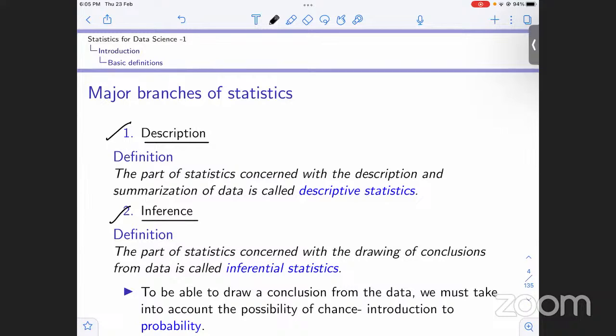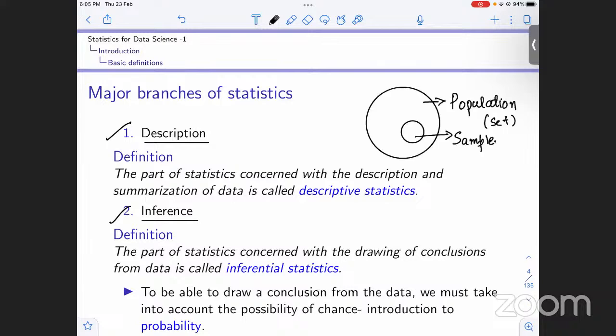So what we do is we draw conclusions about the population on the basis of whatever we got from the sample. The sample must be a really good representative of the population. When dealing with inferential statistics, we take into account the possibility of chance, which is basically probability. We'll deal with inferential statistics in the later part of this course, when we get to probability.